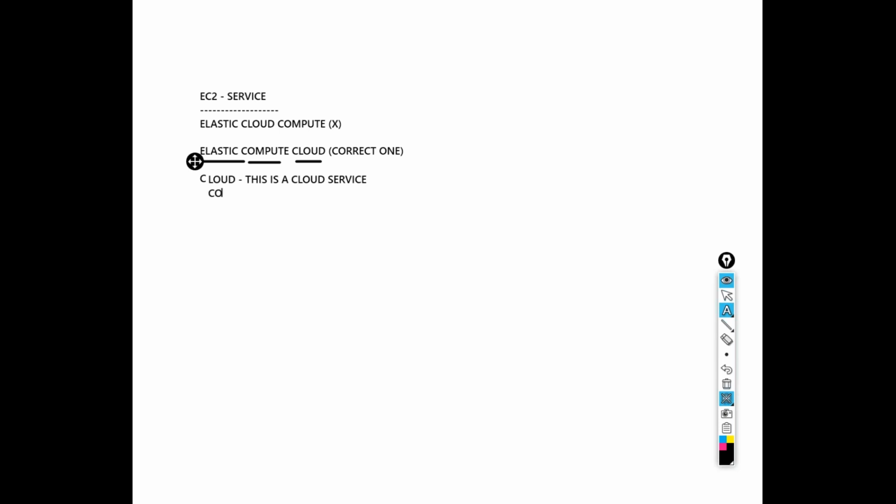The next one is compute. By using the EC2 service, we can launch any number of servers according to our requirement, with any kind of predefined configuration. For example, if you want to launch one server with one CPU core and 1 GB of RAM, you can launch it without any issues.